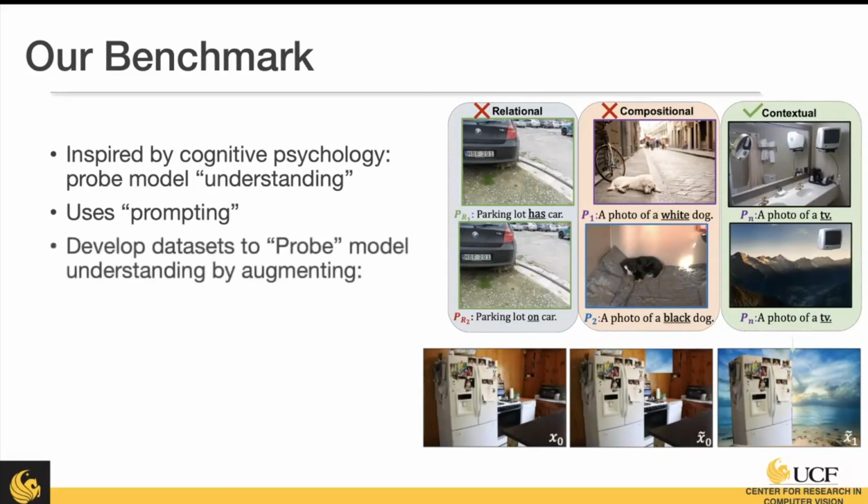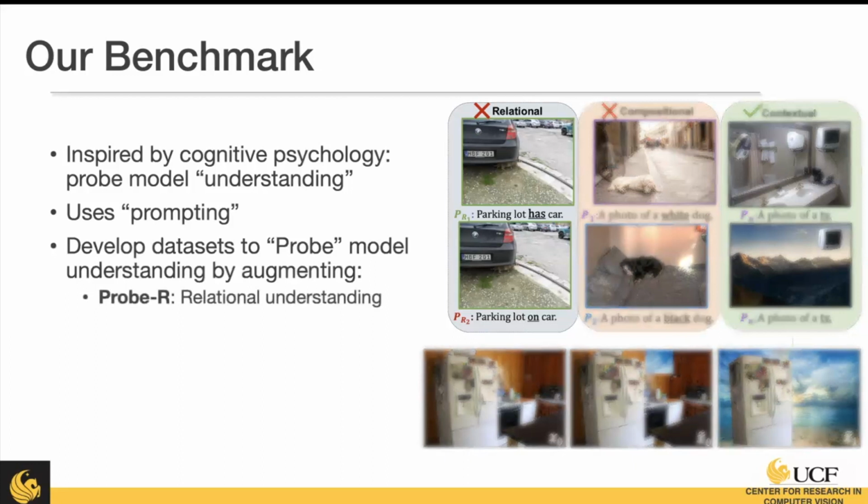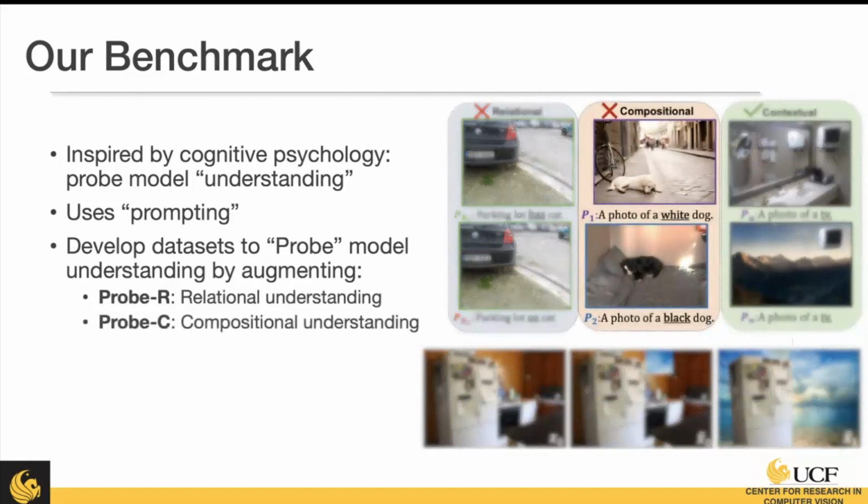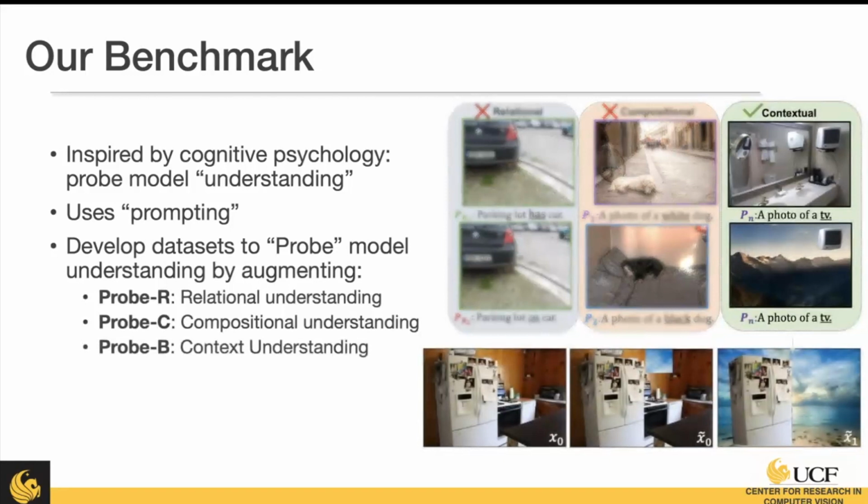We propose 3 datasets to do this. The first is Probe R, where we're looking at how models understand the objects' relationships to each other. The second is Probe C, where we're looking at attribute and object relationships. And Probe B is finally looking at the object's relationship to its background, whether that's just the background or other objects in the scene.